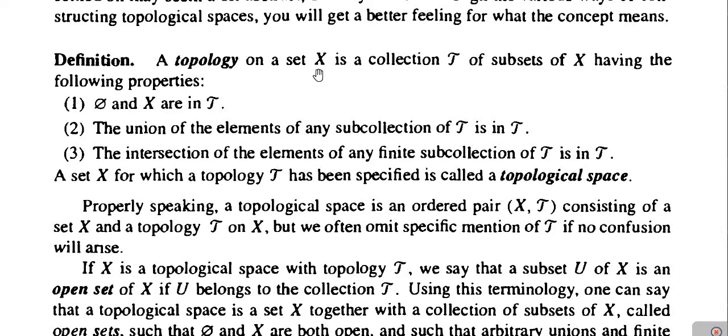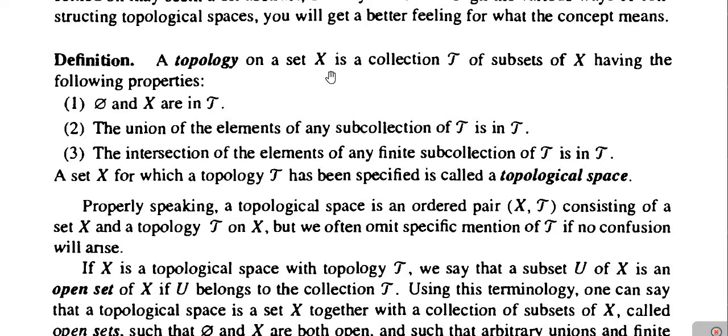Let X be a set and tau be a collection of subsets of X. Then the collection tau is said to be a topology on the set X if it satisfies 3 conditions.